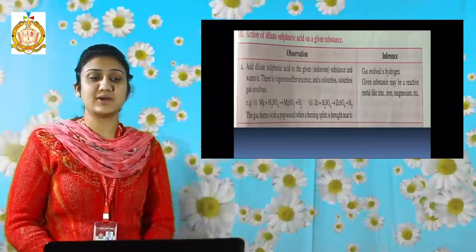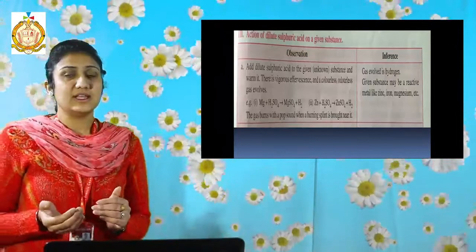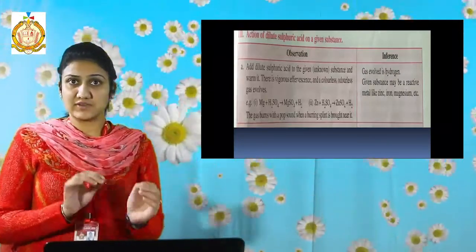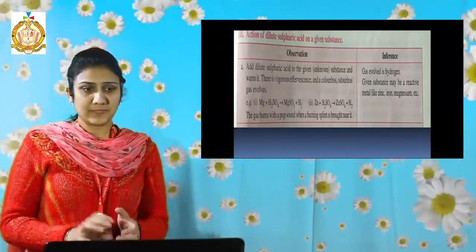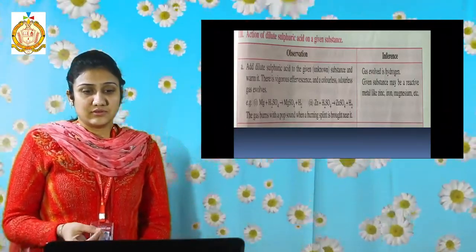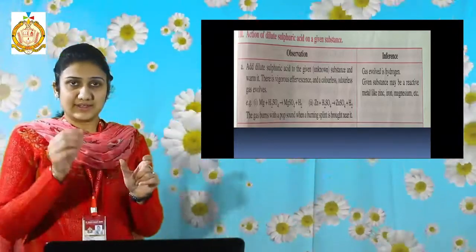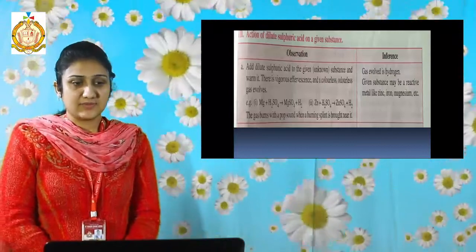Next we shall discuss the action of dilute sulfuric acid on a given substance. Firstly, we discussed the action of heat on the given substance. Now, the action of dilute sulfuric acid on the given substance. Add dilute sulfuric acid to the given substance. First put the given substance in the test tube and then pour some drops of dilute sulfuric acid.